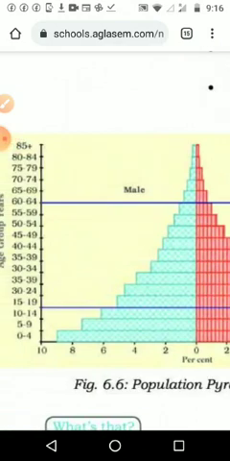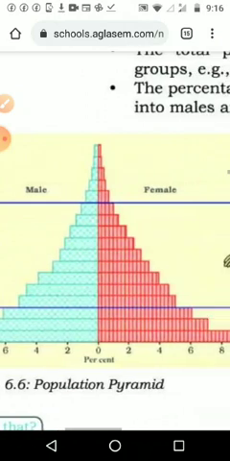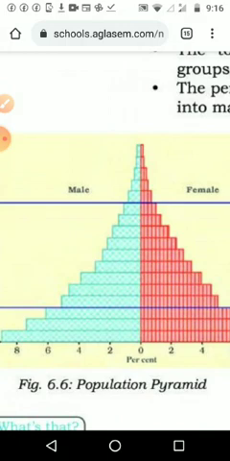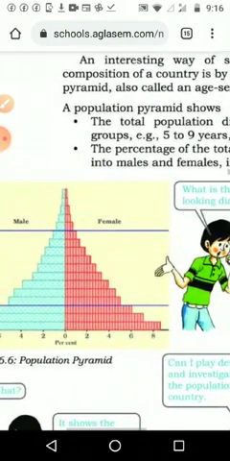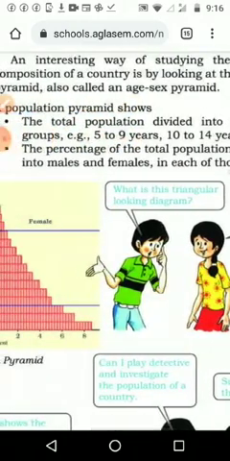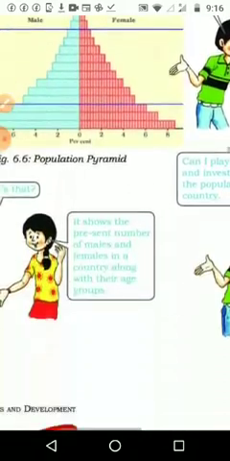The next group, 5 to 9, is below 8%, about 7.5% for male and 7% for female. So in total the number of females is less than the number of males. If we take any step, we can see that the male number is more than the female number. The percentage of the total population is subdivided into male and female in each of these groups according to age.